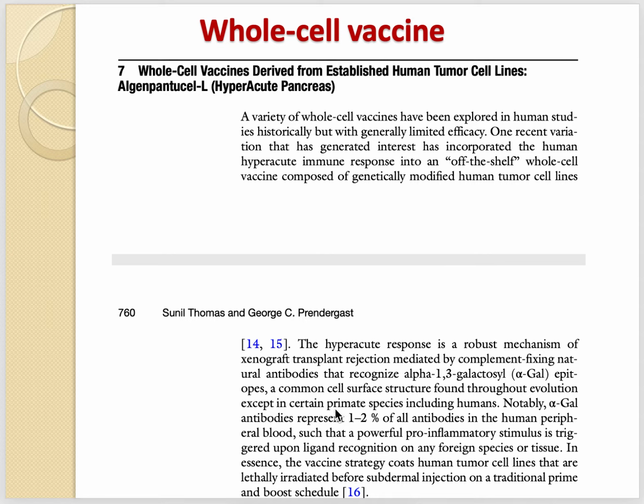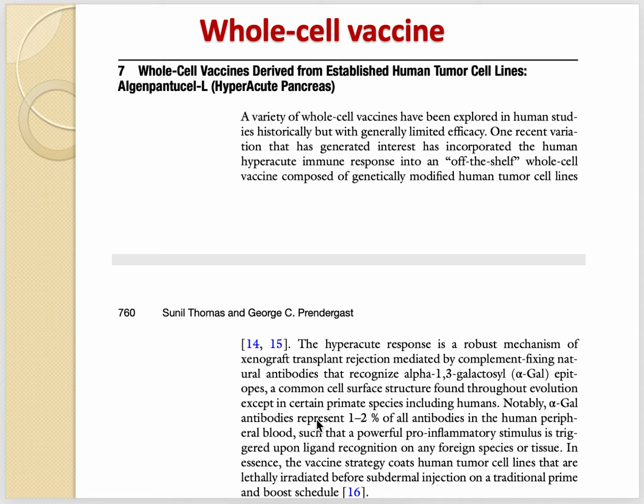Well, there is a protein, alpha gal protein. Evolutionarily, this protein is expressed by most animals except some specific primates.